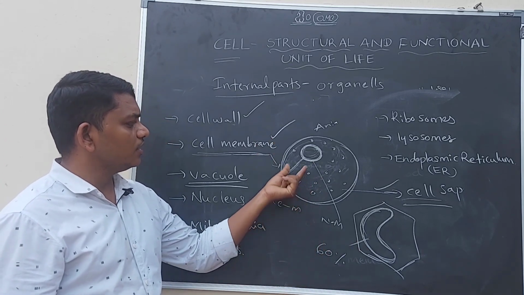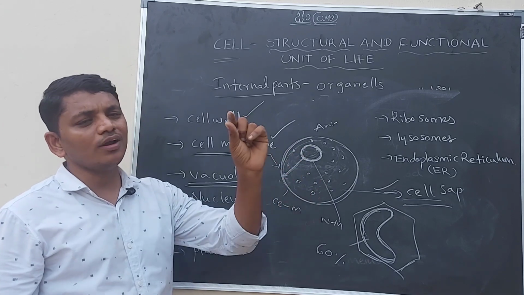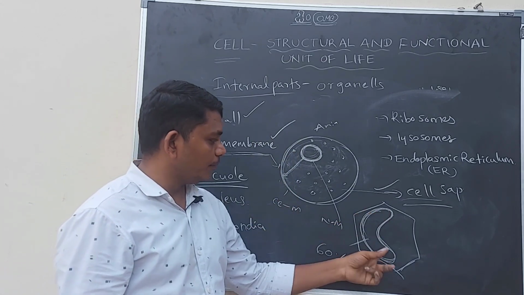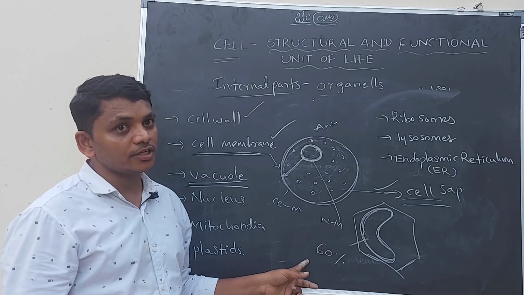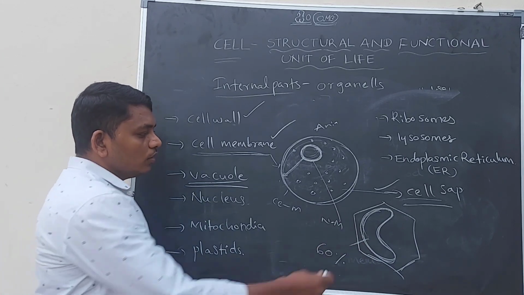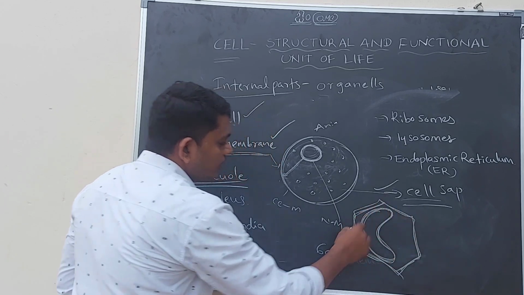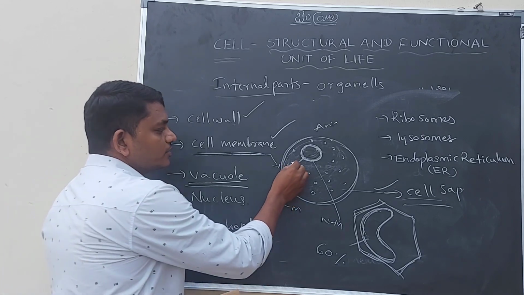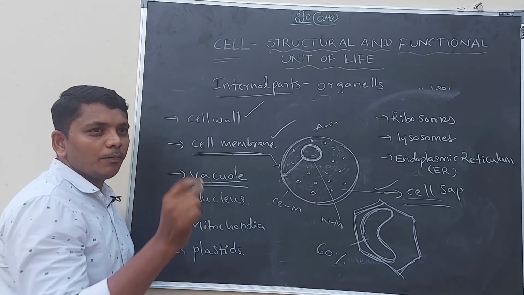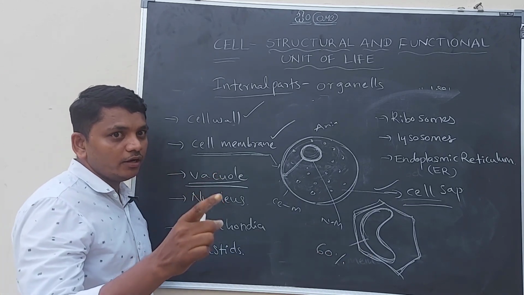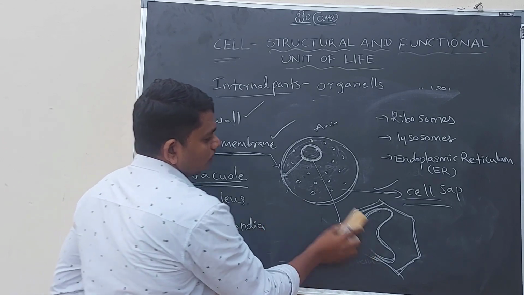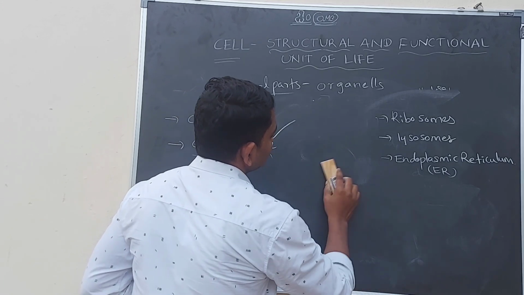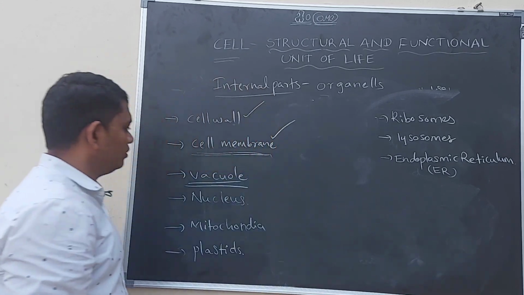If the vacuole is present in the animal cell, it is very small in size and many in number. If the vacuole is present in plant cells, it occupies more than 60% of the space in the cell, right. So plant cells have a single large vacuole, and animal cells contain small vacuoles but many in number, right.